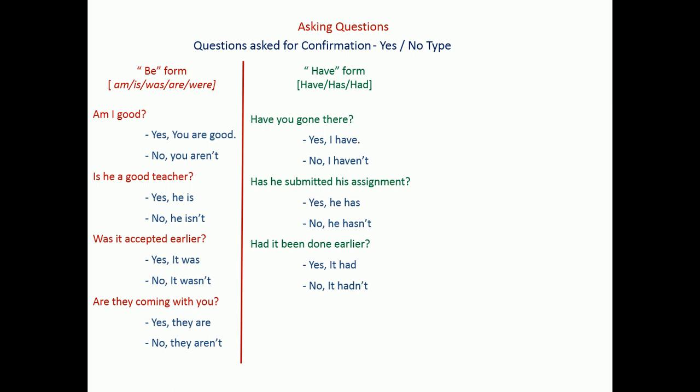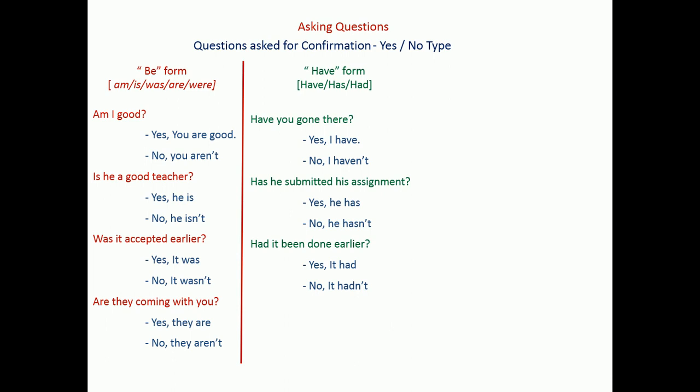The word have must be used for subjects like I, we, you, they, whereas for the third person singular, he, she, it, we have to use the auxiliary form has. And for the past, irrespective of the subject, whether it's third person singular or not, we use had for everything.